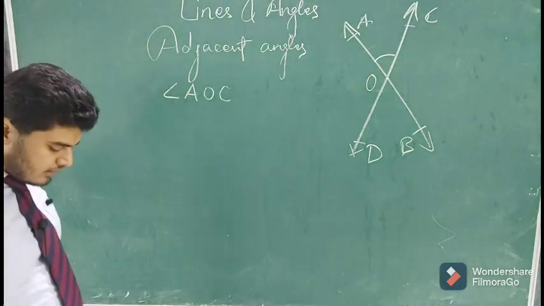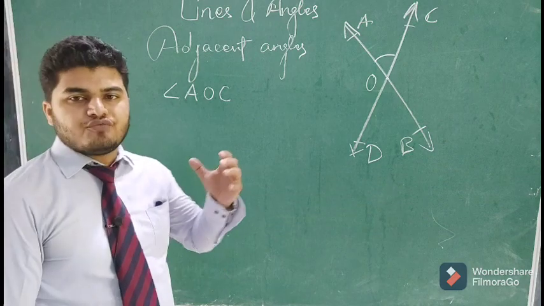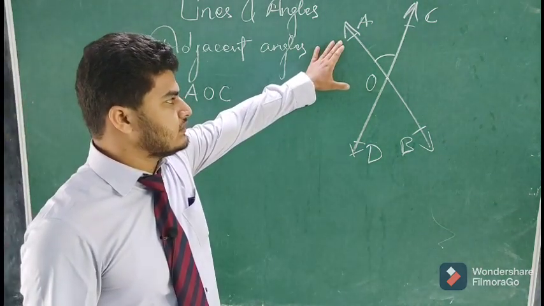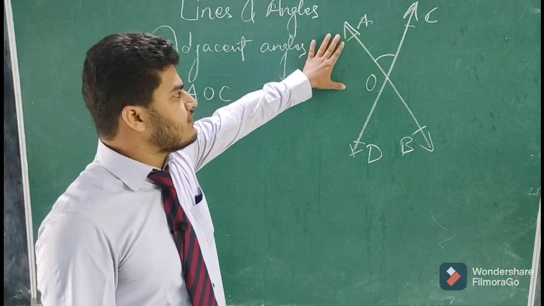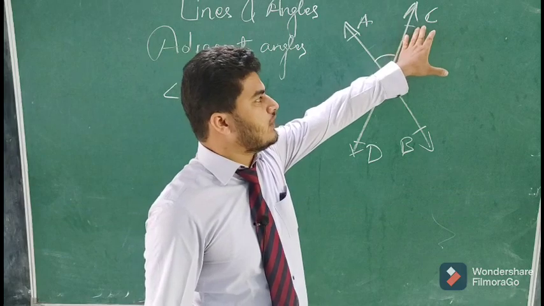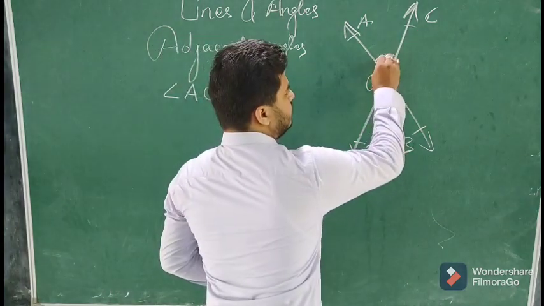Now how we name an angle is that we begin from a starting point from where the angle is formed. So we can start from A, reach up to O and then move to C, because the angle is formed here.